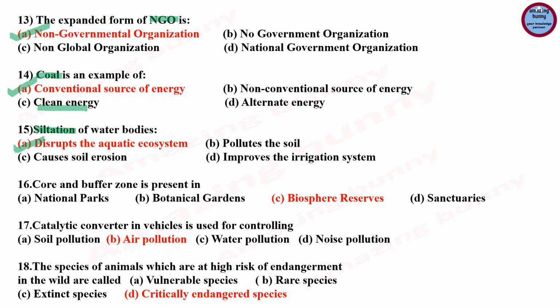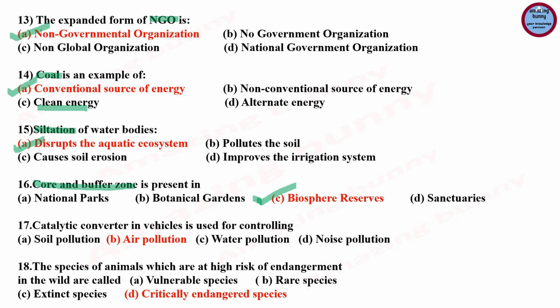Next question: core and buffer zone is present in, and the various options are national park, botanical gardens, biosphere reserves, sanctuaries. As we know, national parks, biosphere reserves and sanctuaries are in situ conservation methods of biodiversity, and botanical gardens are an ex situ method of conservation of biodiversity. The core zone is known as the natural zone, and it is a highly protected area inside the biosphere reserve. So the core and buffer zone are present in biosphere reserves.